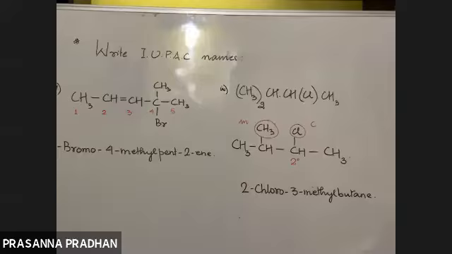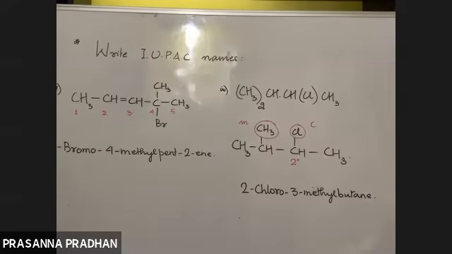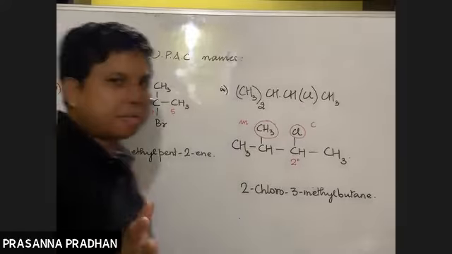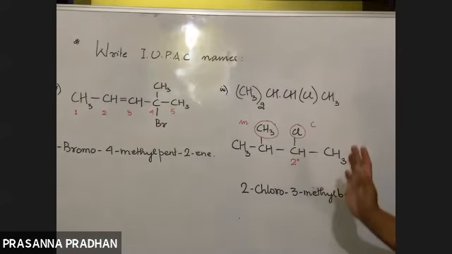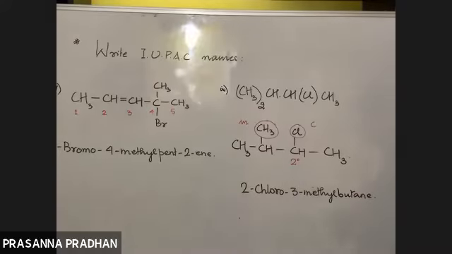Pent-2-ene. 4-bromo-4-methyl pent-2-ene. Okay. So this type of questions are very common. This type of questions are very common. 1 mark question, especially in your group A, MCQ or write down the IUPAC name, whatever. Okay, 1 mark question.